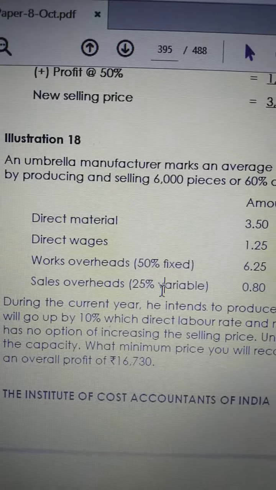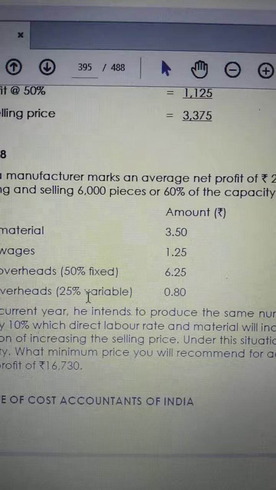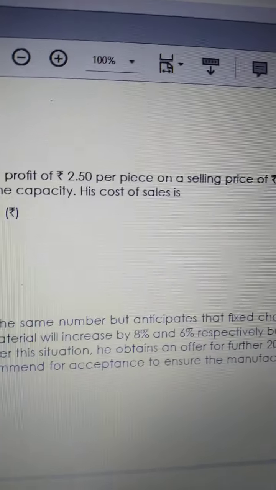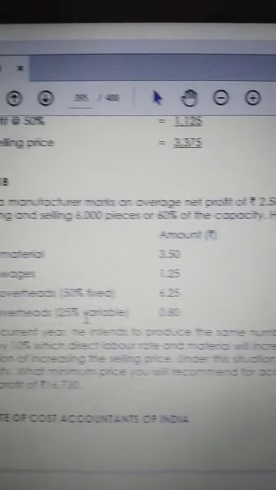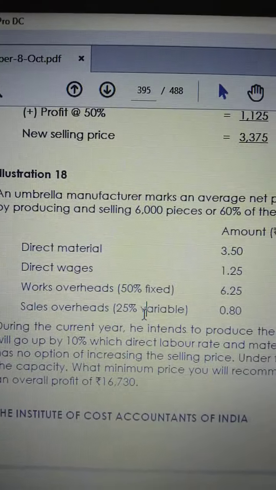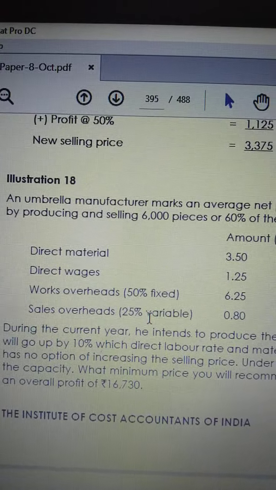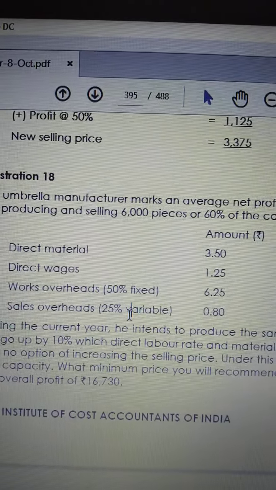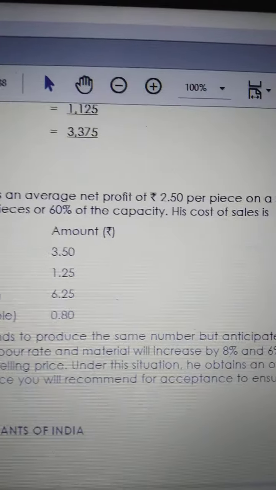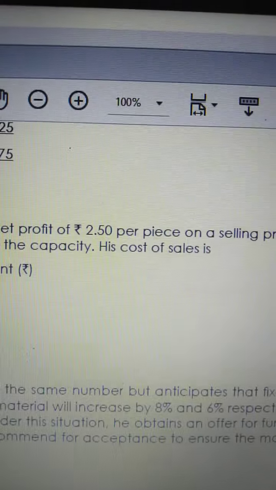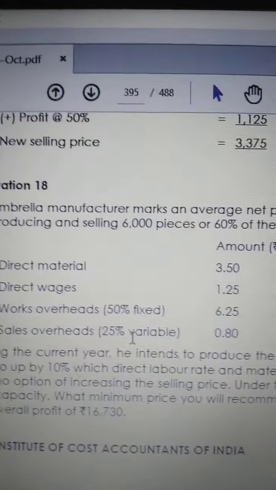An umbrella manufacturer makes an average net profit of rupees 2.5 per piece on a selling price of 14.3 per piece, by producing and selling 6,000 pieces or 60% of the capacity. Its cost of sales per unit is given.